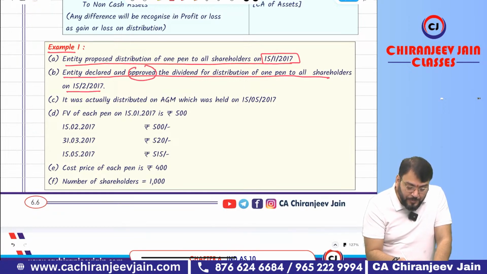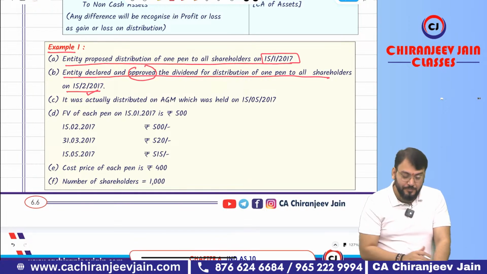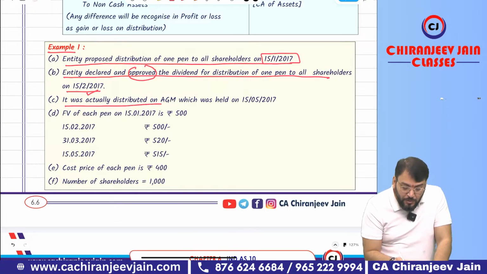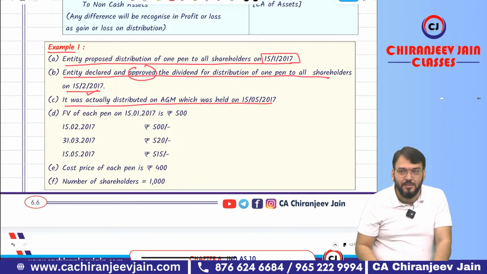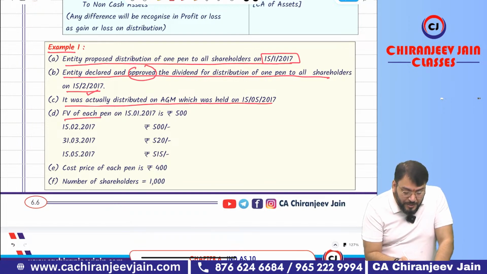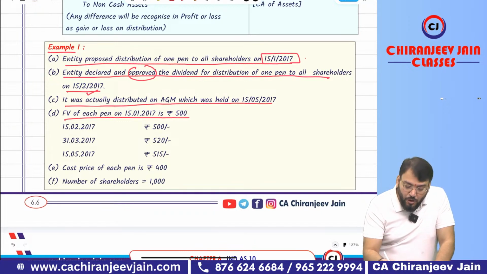It was actually distributed at the AGM held on 15 May. Actually distributed at the AGM means whoever came to the annual general meeting, one pen was given as a gift. That is nothing but distribution, no? Fair value of each pen on 15 Jan 2017 was 500. Means on the date of proposal it was 500. On 15 Feb 2017 it was again 500, so on the date of approval, it was 500.